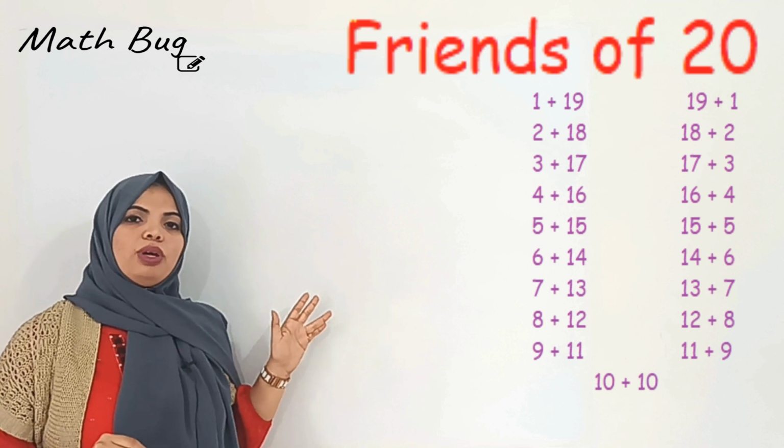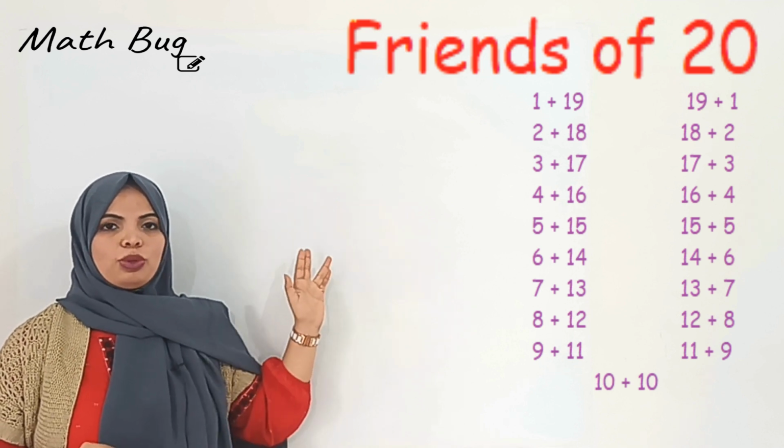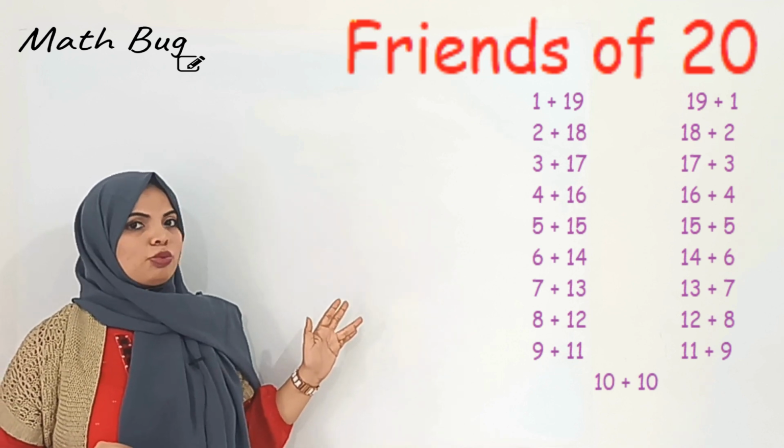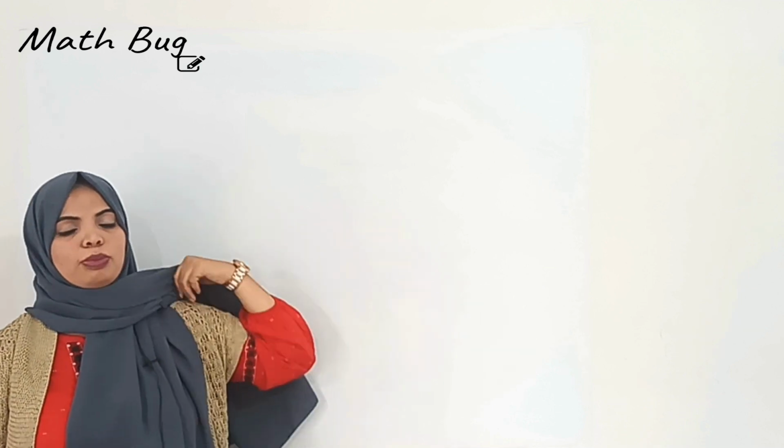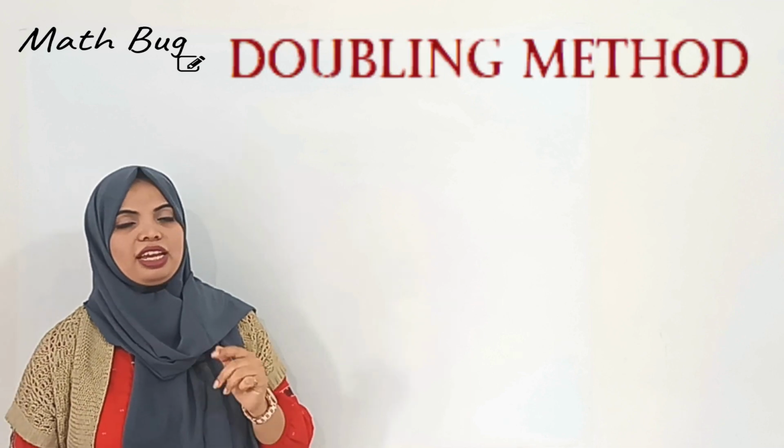Now if you are thorough with these two methods, it gets very easy for you to do mental math. Next, the next method is doubling of numbers. Exactly.